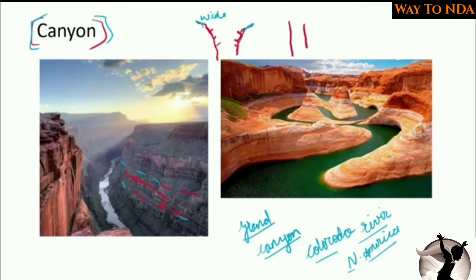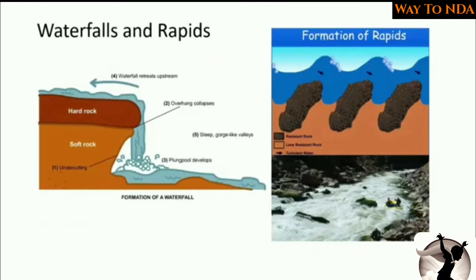This is very famous. This is the largest canyon on the earth. Now the next structure which is formed by the river action is called waterfall and rapids.